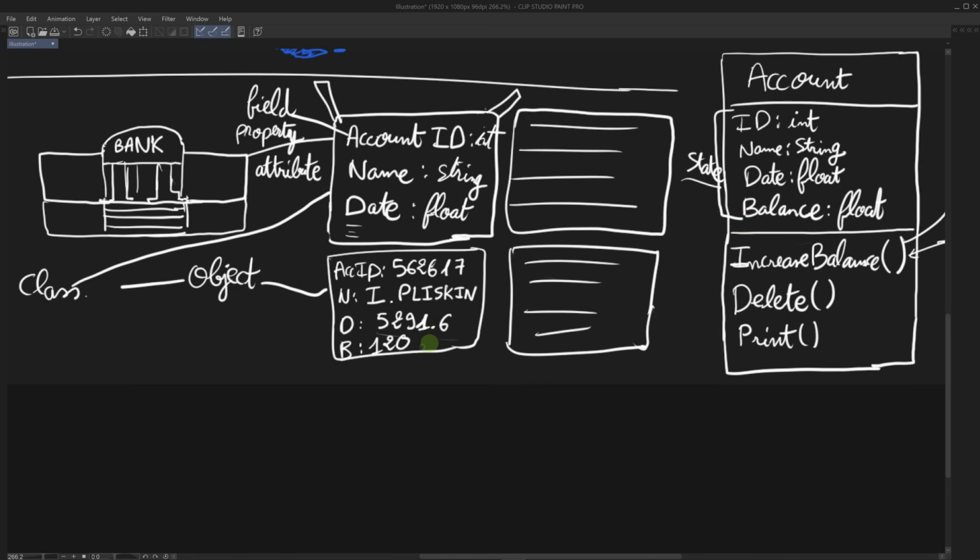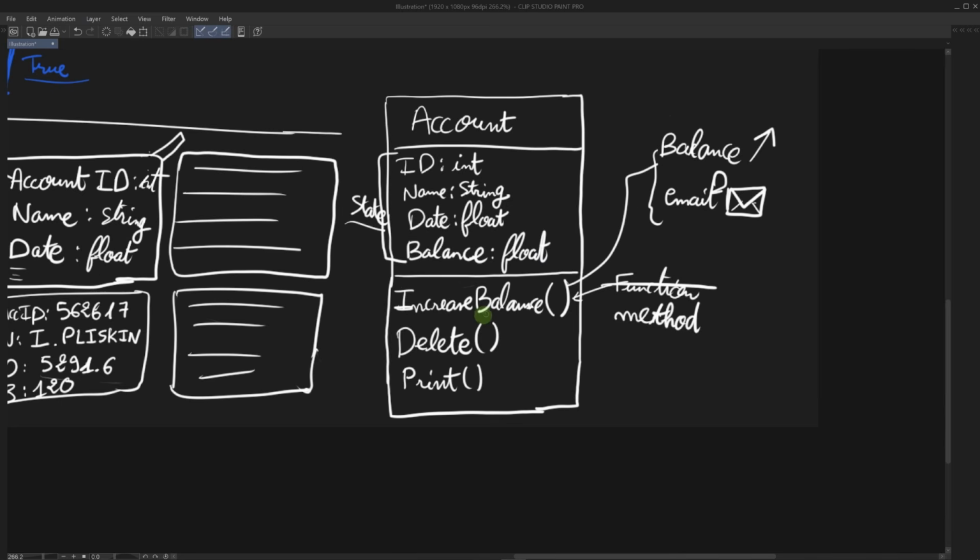Let's say this person has $120 on their account. If I have free access to this field, then I can change it as well. So for example, let's say I want to add $5 here, so I change the value from 120 to 125. Because again, I have free access to this field.